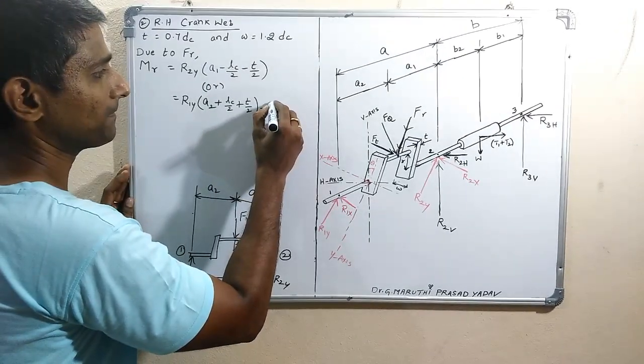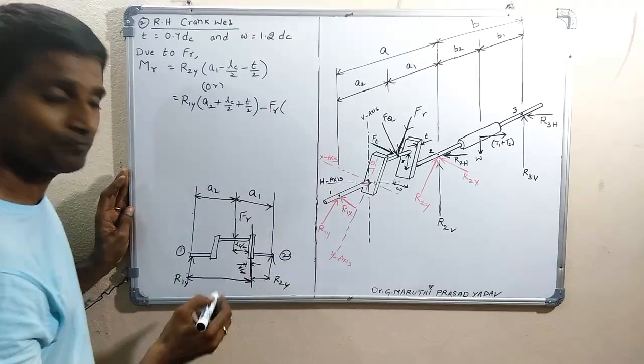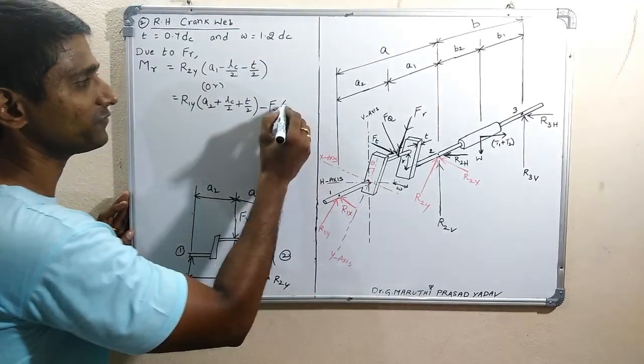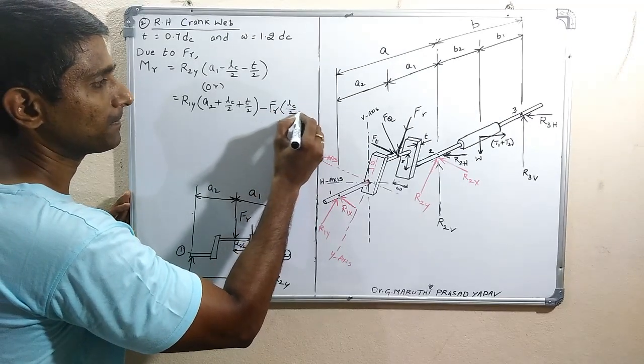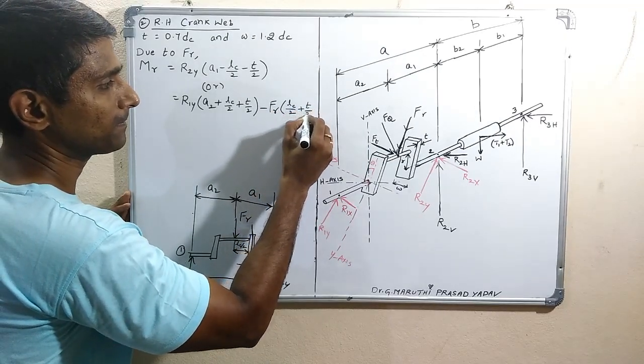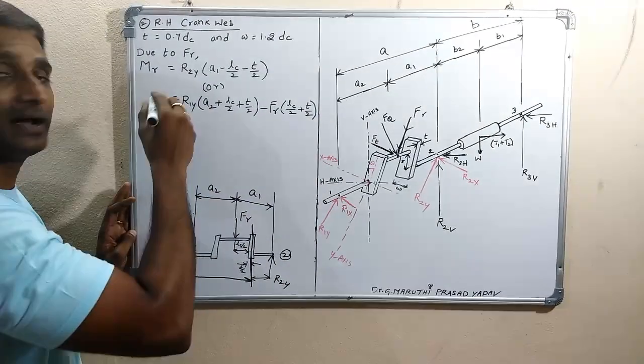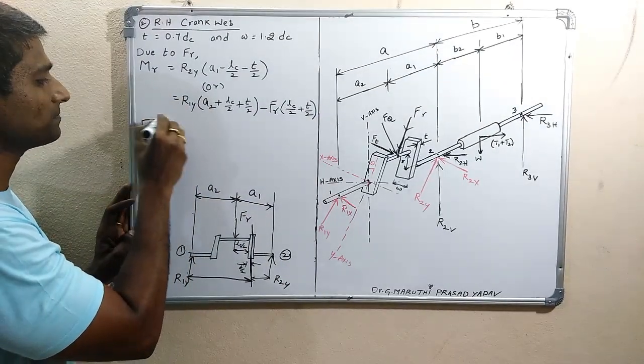So Fr into the distance from here up to the center of the web. This is how we can find the bending moment.